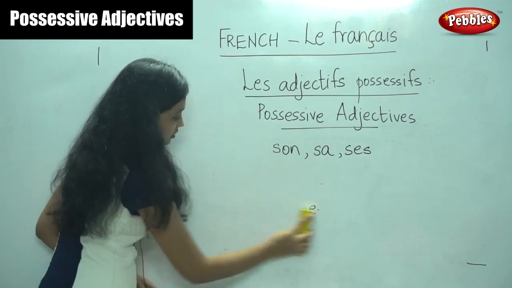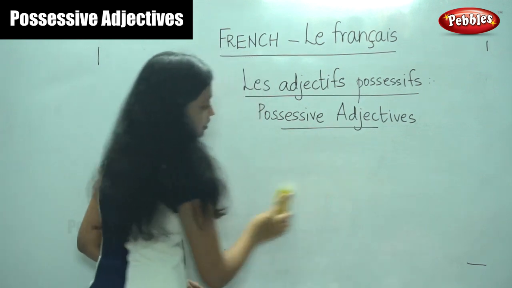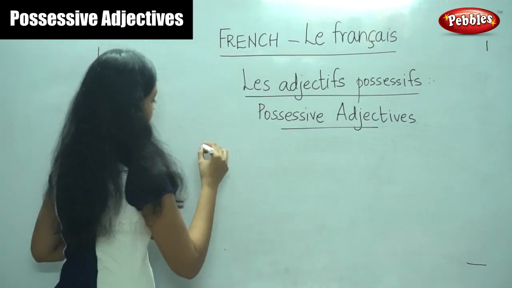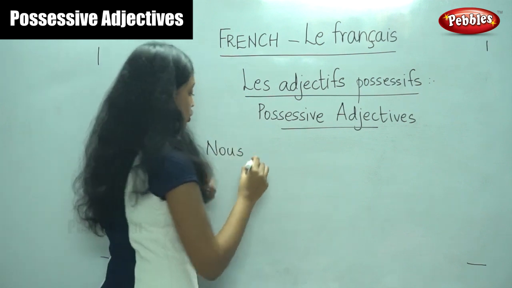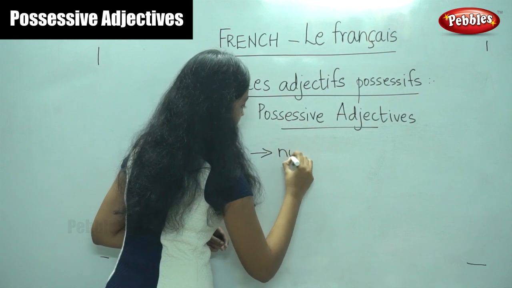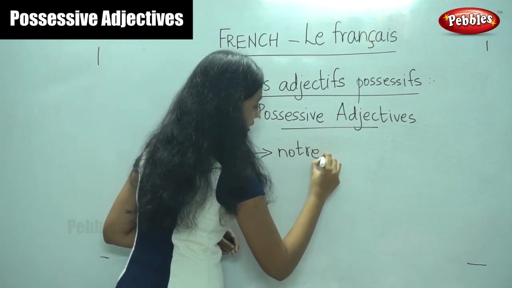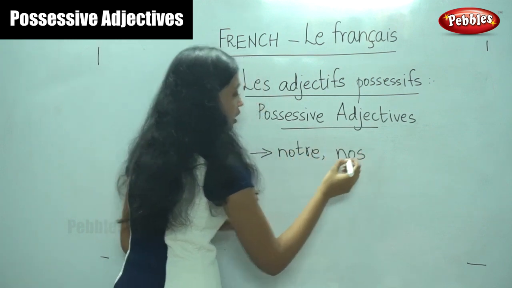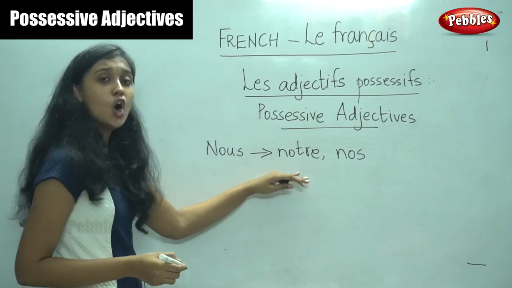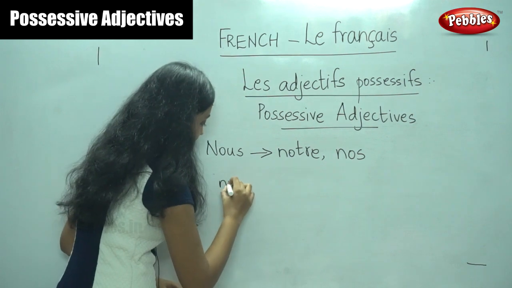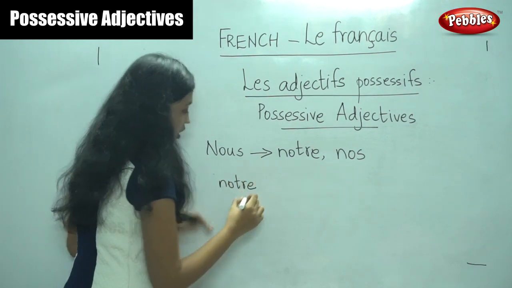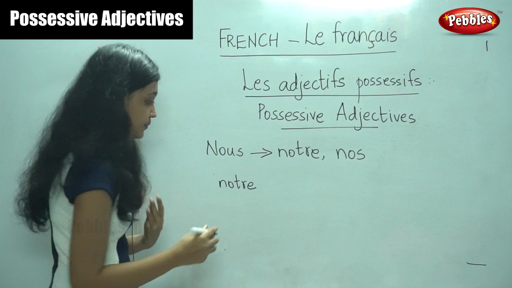Now, next, for nous. For nous, we have two possessive adjectives. They are notre and nos. For a masculine or feminine singular noun, we say notre. Notre means our.